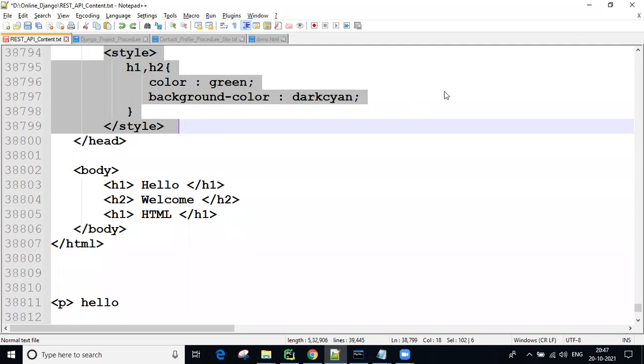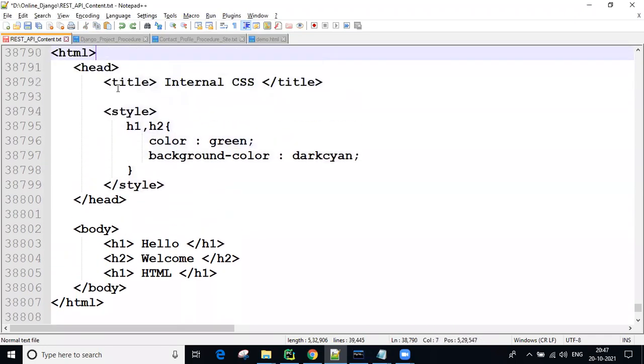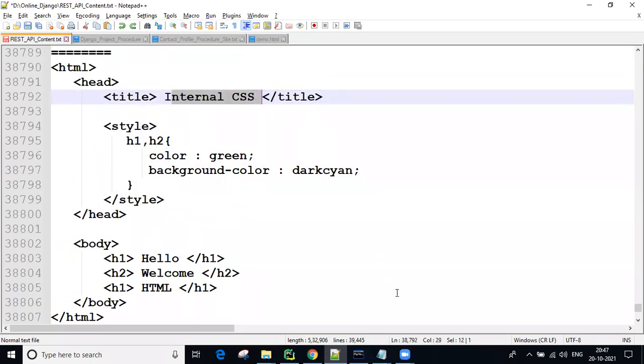Come on, let me know: internal CSS, how to write it, where to write it, why to write it. Do you understand these points?